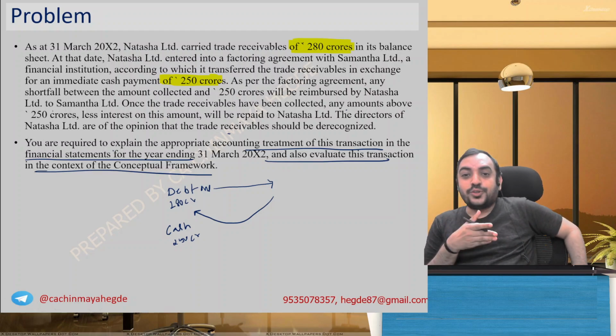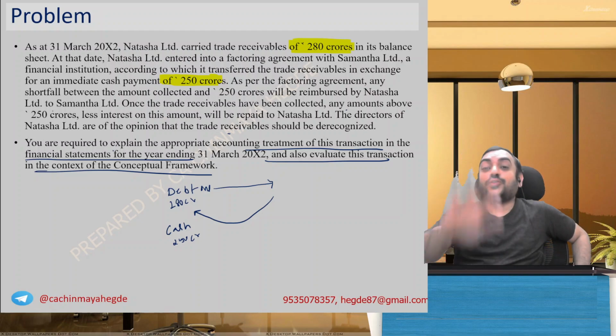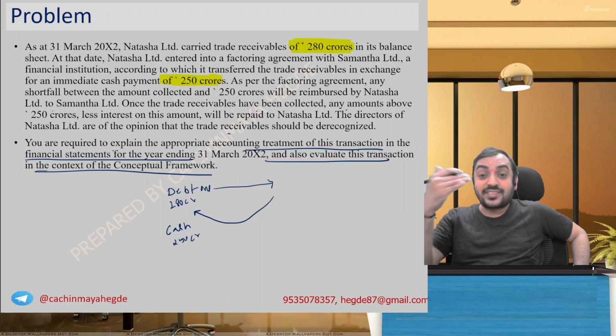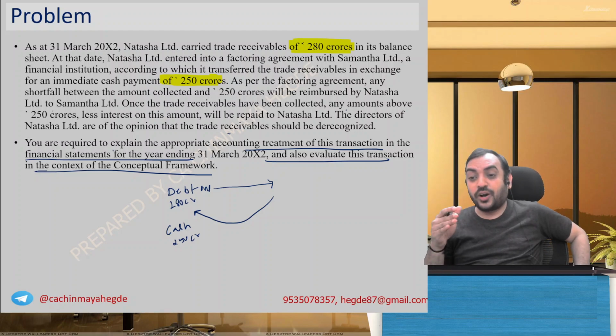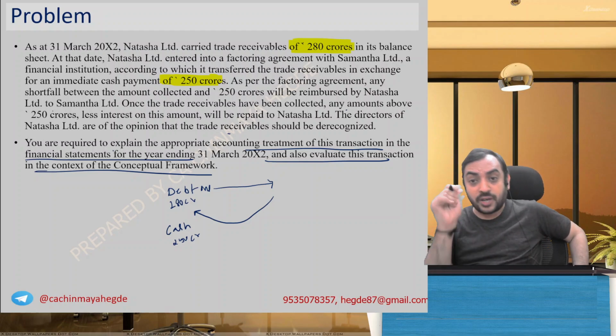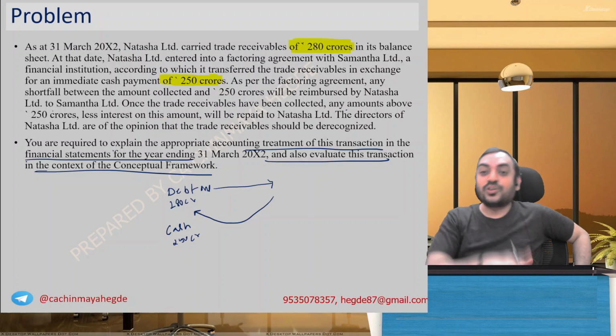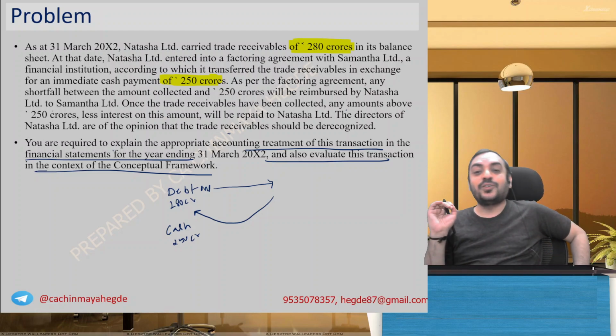Ideally, you should do this framework not now, but after you complete all the standards, right? You come back and go through this concept once more. You will understand better, because the problem we are doing is more related to the financial instruments chapter. There we come across problems like this. So once you cover all the chapters, then you come back and do this framework, things will be more clear to you. But anyway, we will go ahead with this discussion.